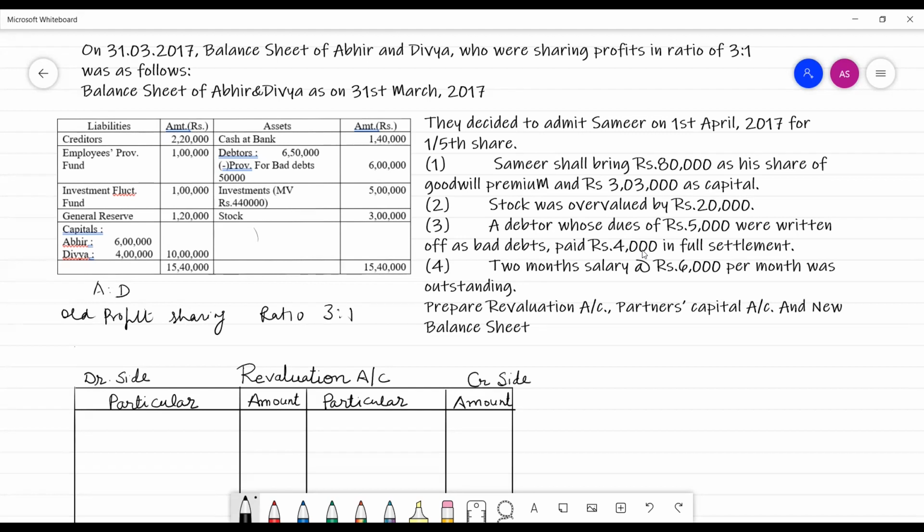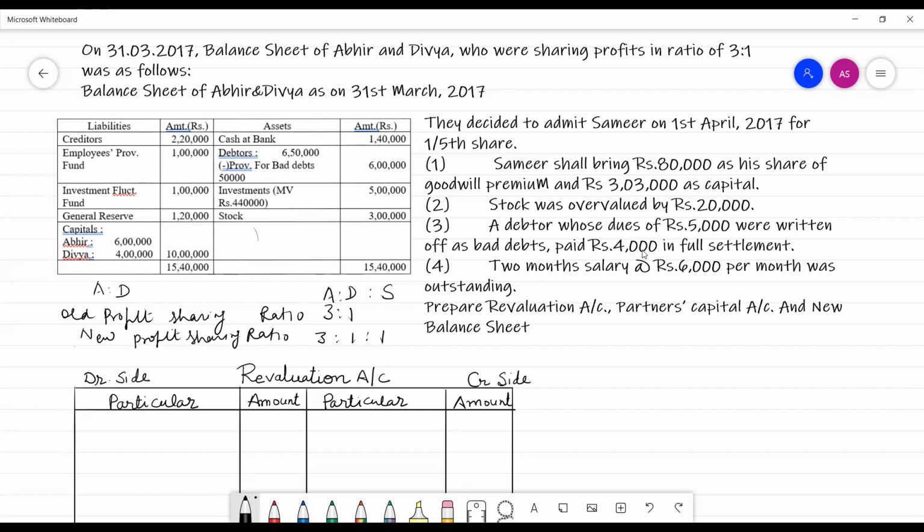Now, the new partner. This is the ratio of Abhir and Divya. After that, Sameer comes. The new profit sharing ratio is 3:1:1, which can be calculated with the help of my other videos.